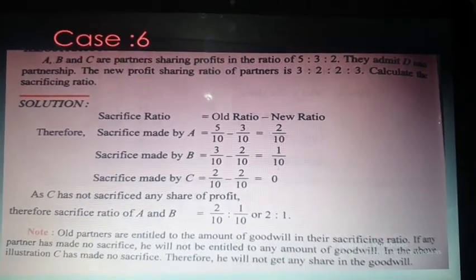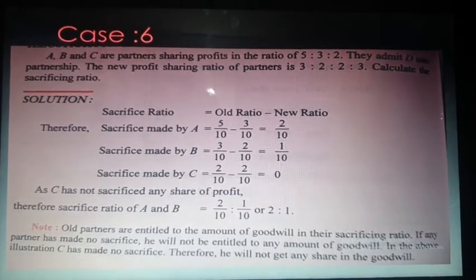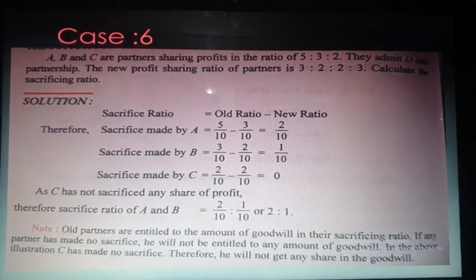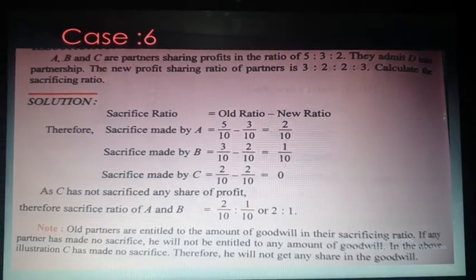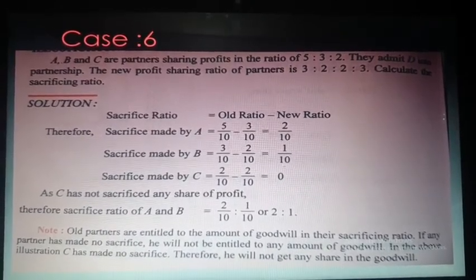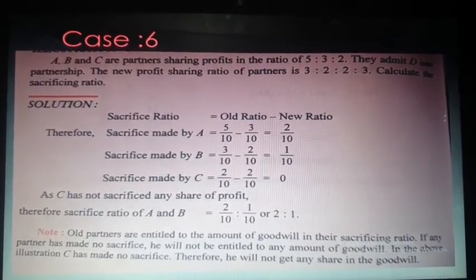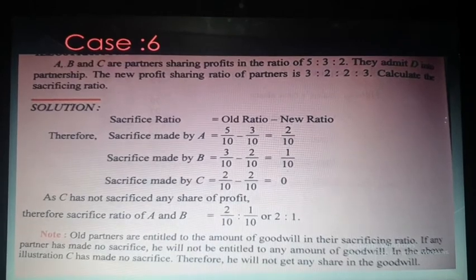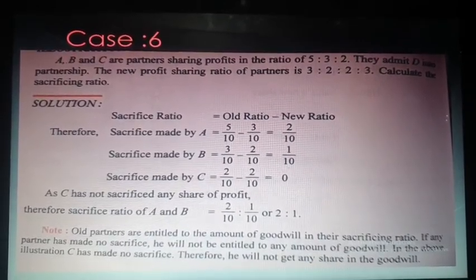I am repeating it once again, that in this case old and new ratio both are given. So no need to calculate the new ratio, just calculate the sacrifice ratio by putting the simple formula old ratio minus new ratio. So this is all about the 6 cases related to sacrificing and new ratio. Thank you so much.